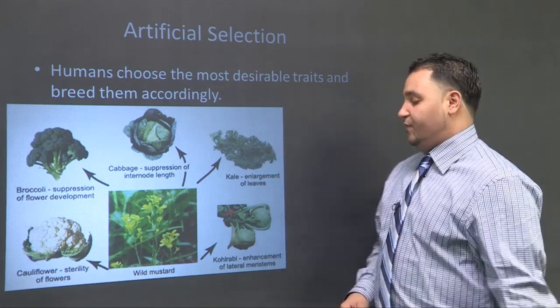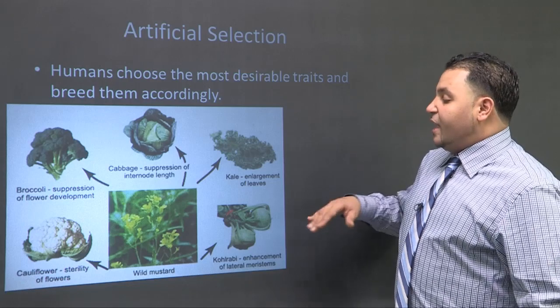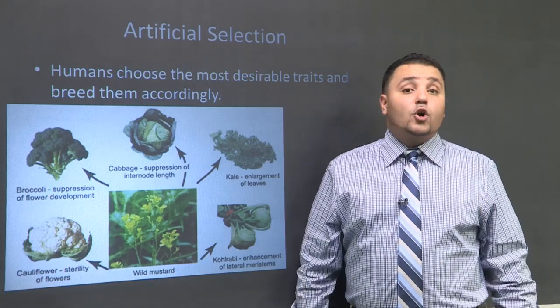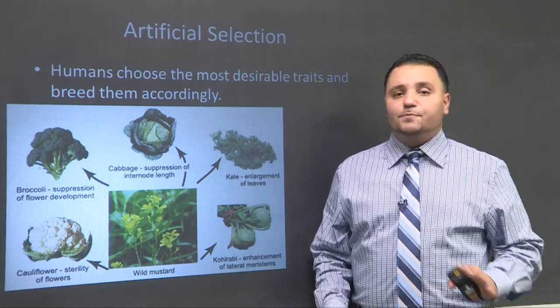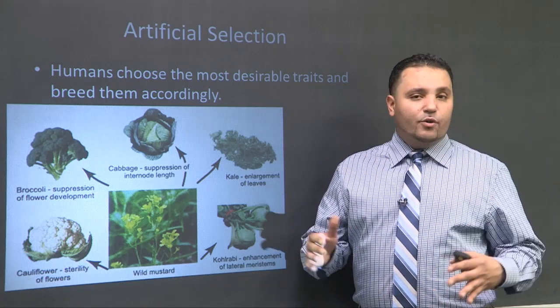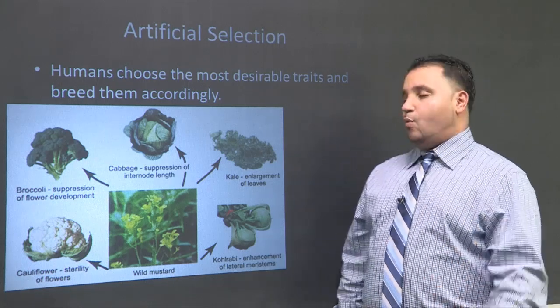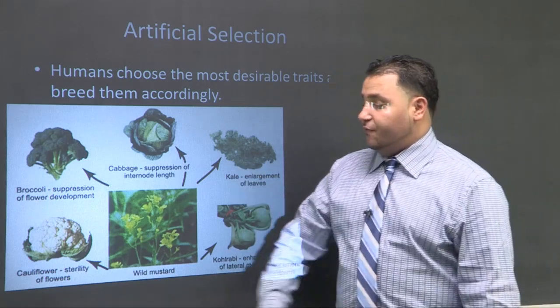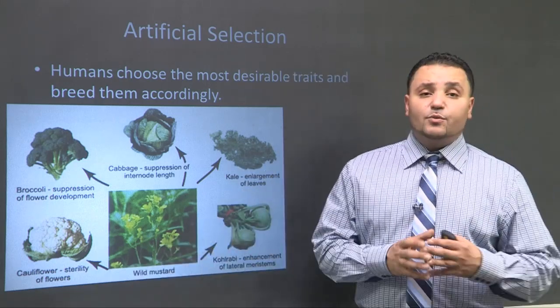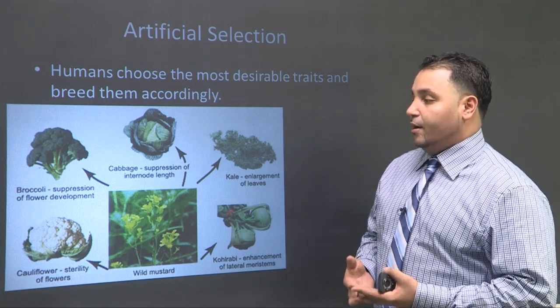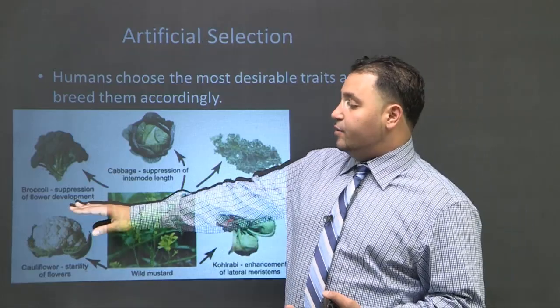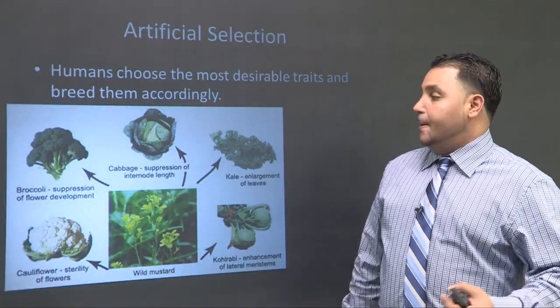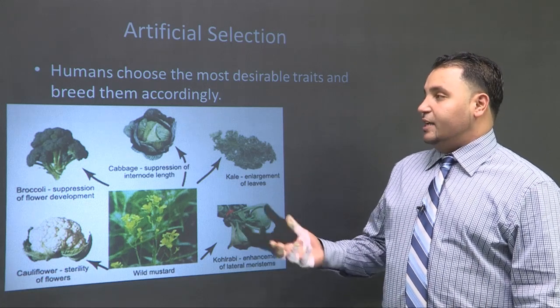It's supposed to be so healthy for you. In addition, if we get the lateral meristems and we enhance it, we can make kohlrabi. Now, if you're not sure about this, be aware of it, because rhubarb and all these other weird vegetables you should be aware of, okay? Because they'll give you examples and make you think. Cauliflower, okay? So if we had the flowers and we made them sterile, we can make cauliflower. Or if we just suppress flower development, we can make broccoli. Okay, and so this looks really nice.